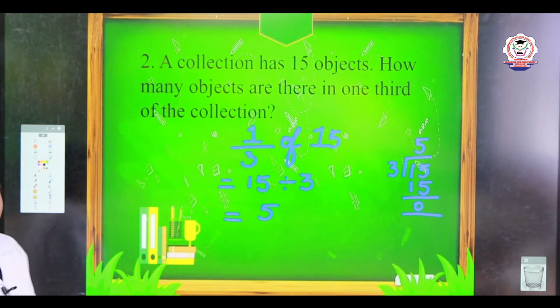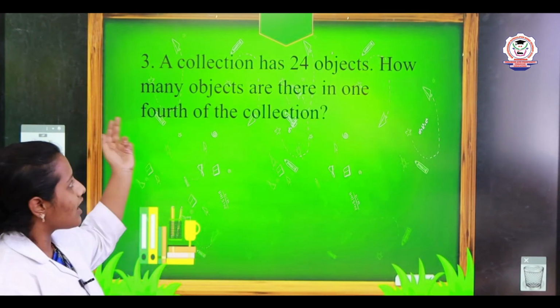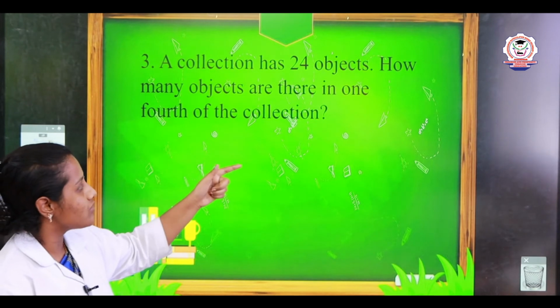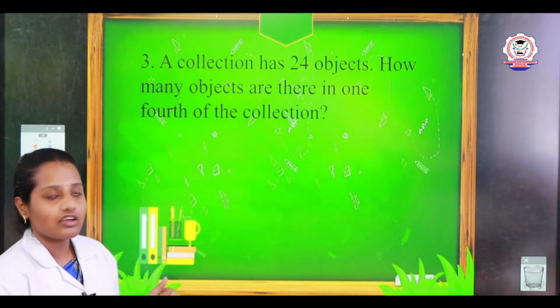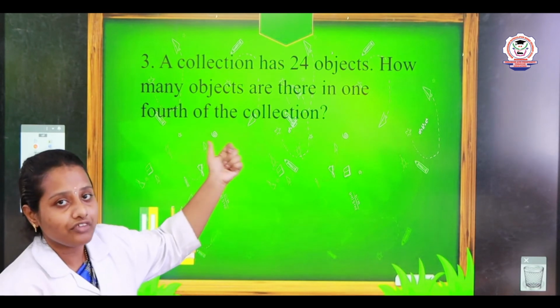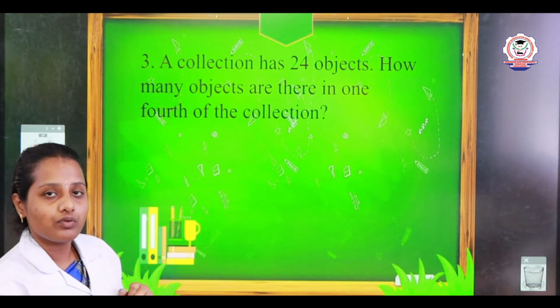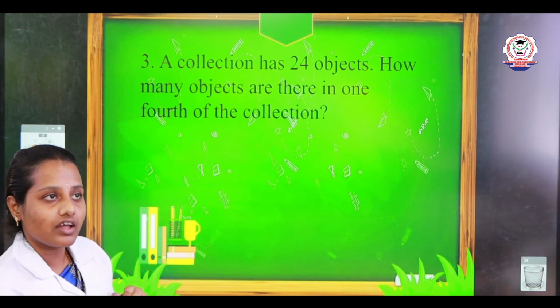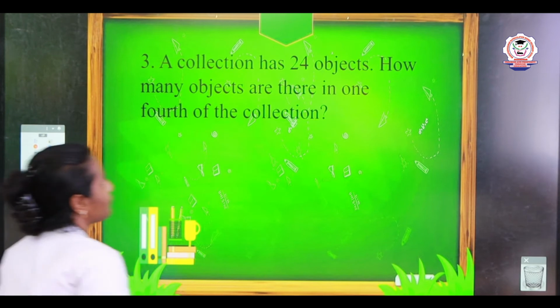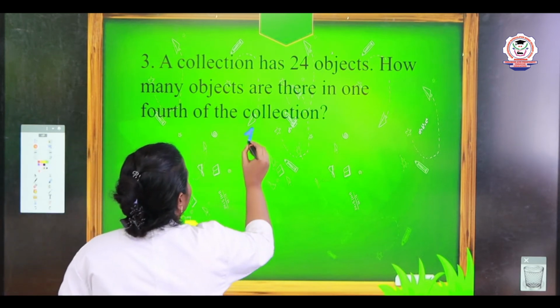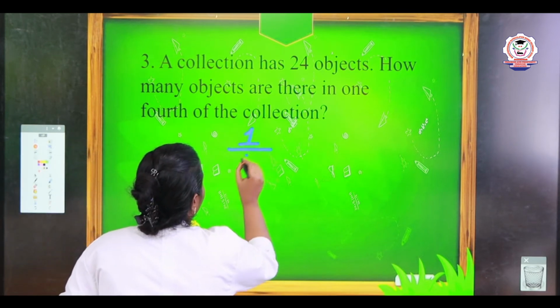Now we will see the next example. Now see the next question. A collection has 24 objects. How many objects are there in 1/4 of the collection? What did they ask? 1/4 of the collection. In fraction, what will we say for 1/4 of a collection? Yes, 1/4. Now we will do the sum.